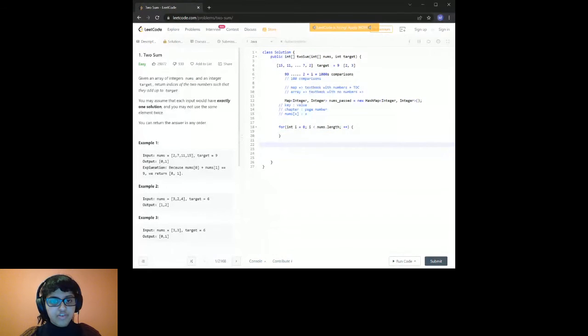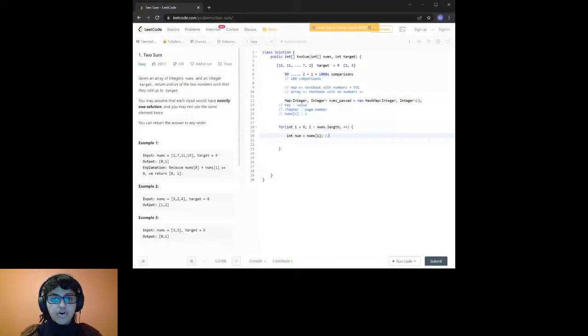And what we're going to do, first of all, is see if the numbers passed contains the value. Okay, so actually, let me reverse. The number that we're looking at right now, I'm going to call it int num, is going to be nums at index i, right? Because that's the number that we're extracting. So if we're in the first iteration of our loop in this array, we're going to get the value 2 here.